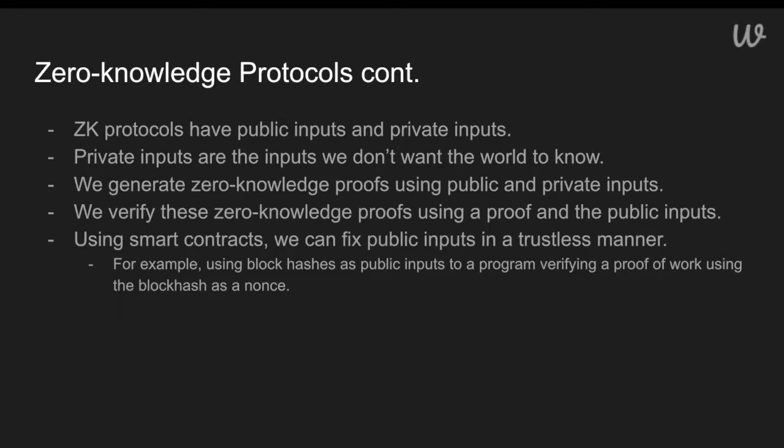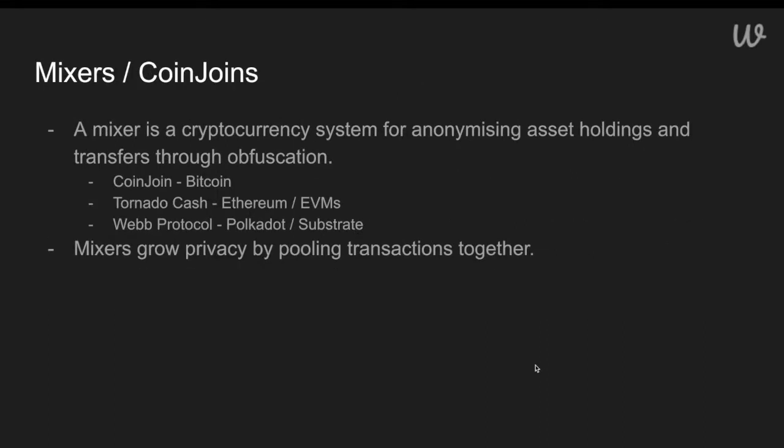For our purposes, we're going to put the Merkle root of these Merkle trees as public inputs to the circuit because they are public, and we want to prove some property about data within the Merkle tree. And so we're going to use the root as a public input. So with that knowledge, we can now talk about mixers and coin joins.